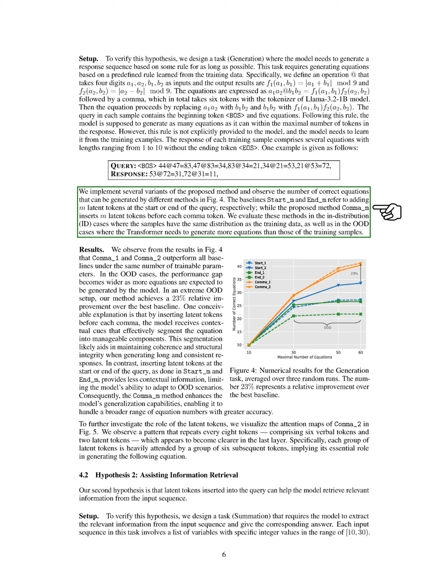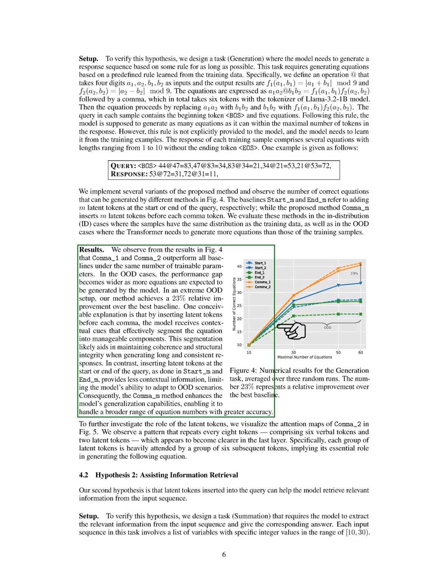The baselines involve adding latent tokens at the start or end of the query, while our method inserts latent tokens before each comma. We evaluate these methods in both in-distribution cases, where the samples match the training data, and out-of-distribution cases, where the model must generate more equations than seen in training. Our results show that our methods, _1 and _2, outperform all baseline methods with the same number of trainable parameters.